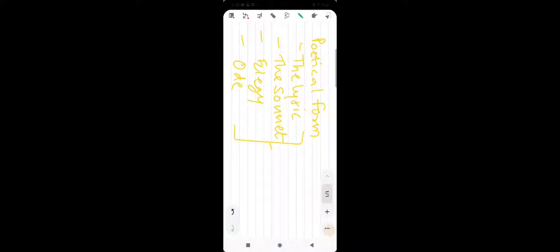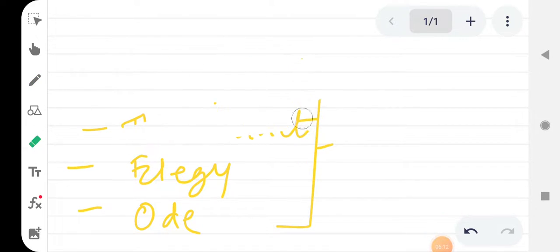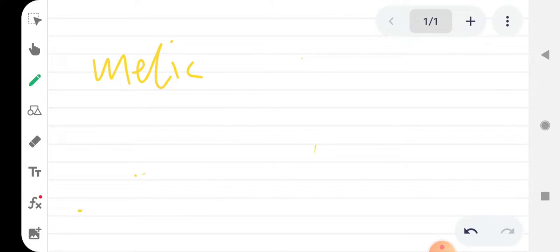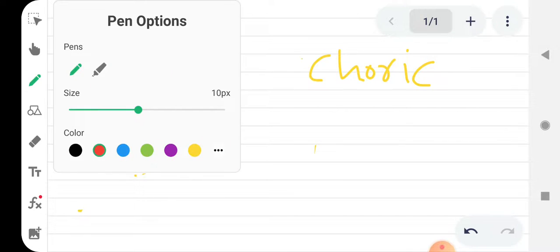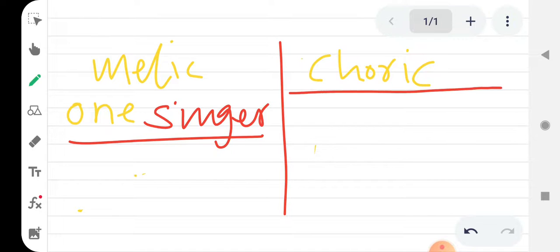In a choric song, choric song is a group song, group singing. Melic and choric. Melic song was the one where only one singer used to sing that song, whereas the choric was the one where it was sung in a group.